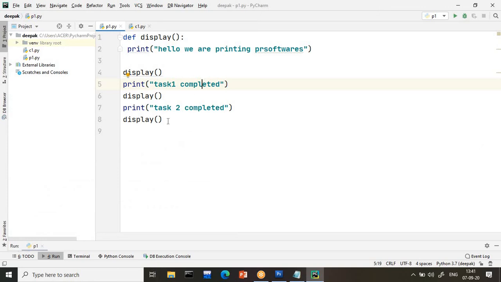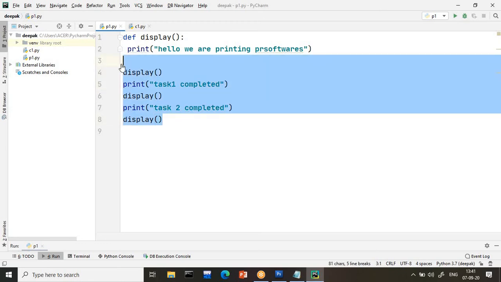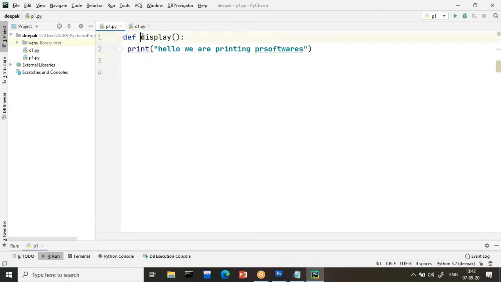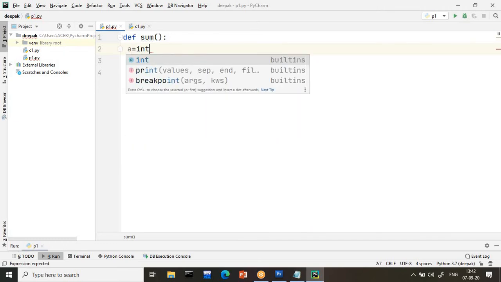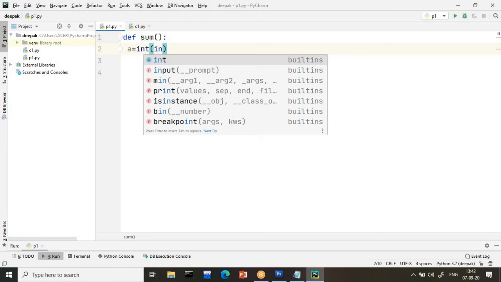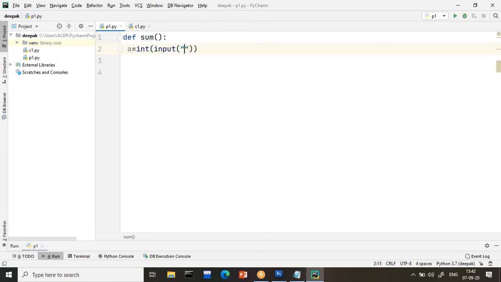Okay. I will take one more example. Let us say I want to create a function called sum. Sum means what? First you need to read the 2 numbers. So inside that, and be careful with indentation, guys. After this, one space is required, then only you have to start. A is equals to int, inside that I will write input, enter the number. So this is the first number.